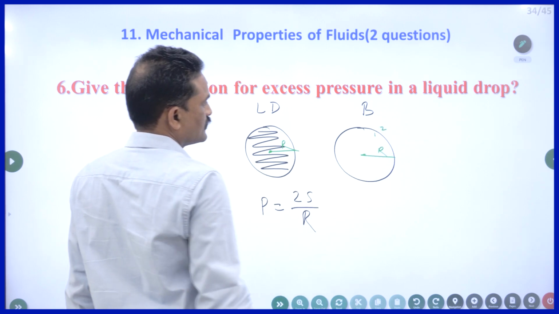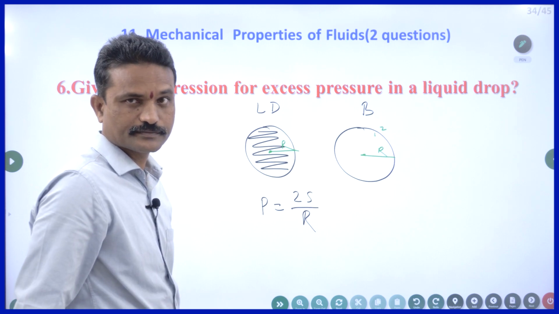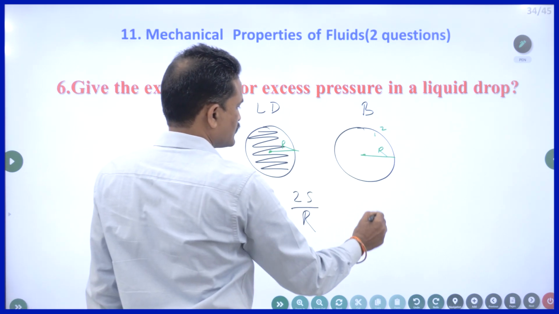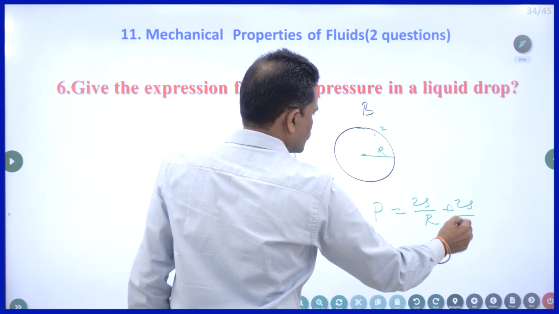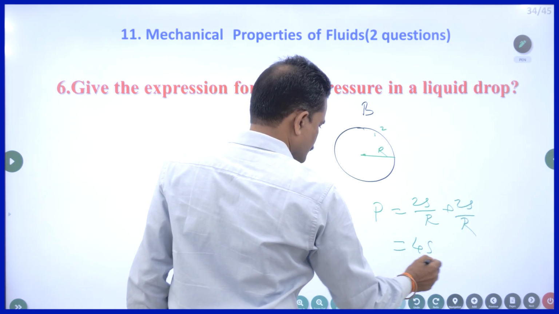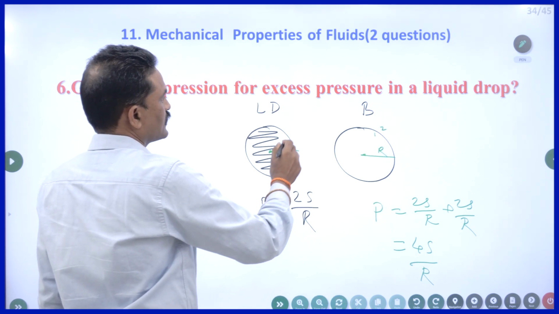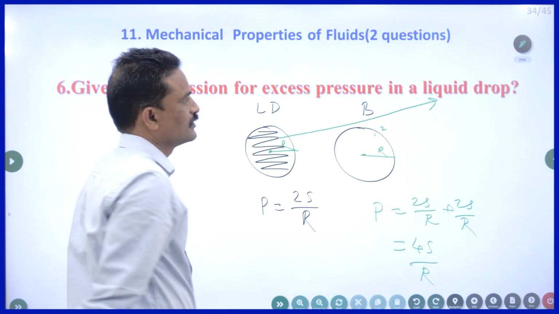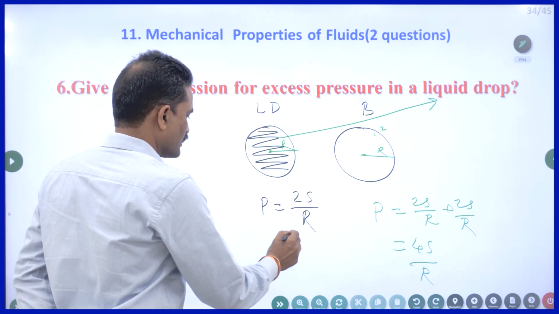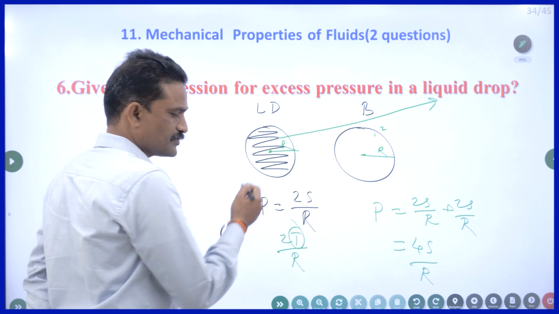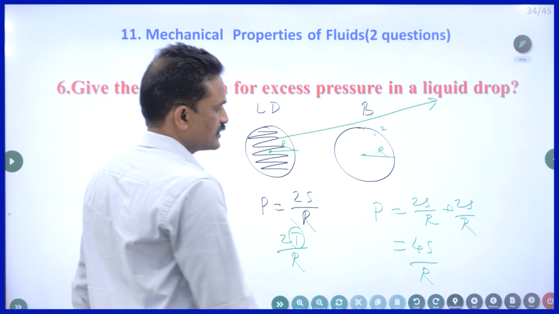Two. Interior one surface, exterior one surface. So in this case, excess pressure is 2S by r plus 2S by r, that means 4S by r. This is in the case of a bubble. Here the question is only related to a liquid drop, so the answer is 2S by r. Some people write 2T by r, where T stands for surface tension. Instead of S, they write T, it doesn't matter.